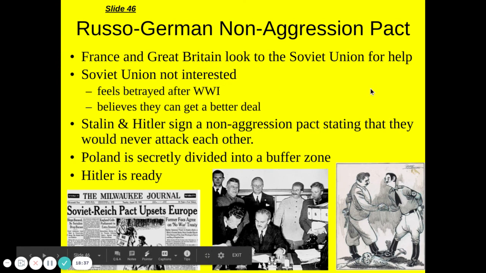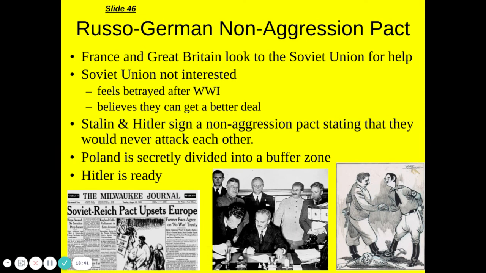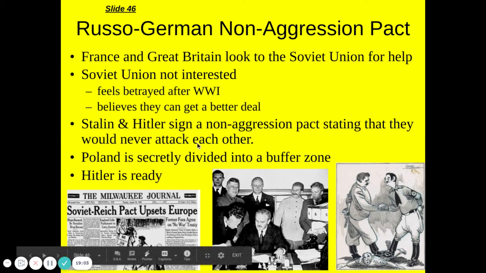We have the Russo-German Non-Aggression Pact, and this is an agreement between Hitler and Stalin that Hitler would not invade any area of the Soviet Union, and Stalin would agree he would not attack them. They decided that they were going to divide Poland in between each other. And that was a way to protect their boundaries.